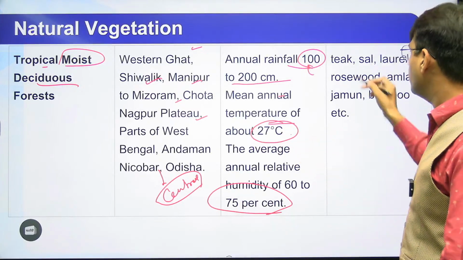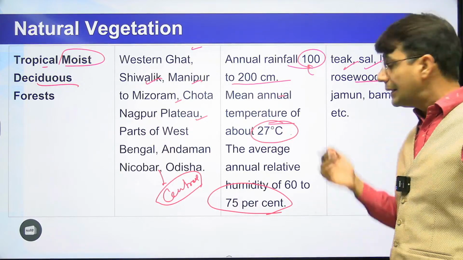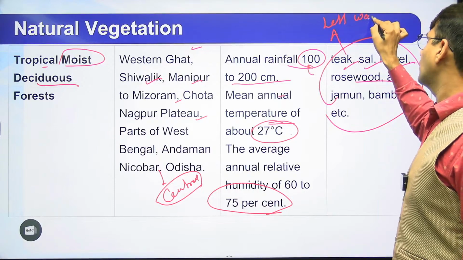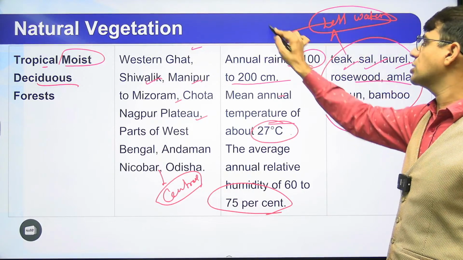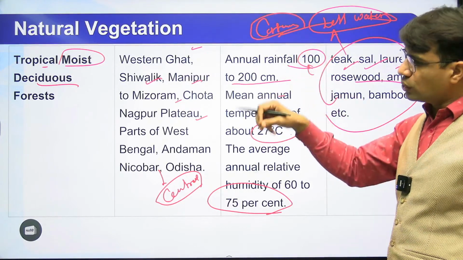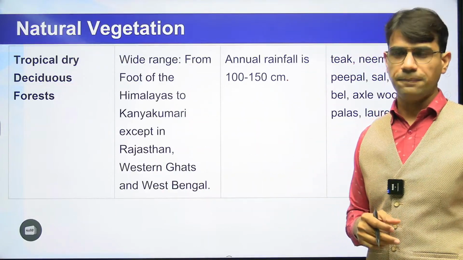The trees which will be there: teak tree, sal tree, laurel tree, rose tree, amla tree, jamun tree, bamboo tree. They have the requirement of less water. Why less water? Because they have some techniques to conserve water, and that is to shed the leaves. अपने पत्तों को गिरा देना certain time के ऊपर जब sunlight ज़्यादा हो ताकि transpiration से हम बच सके.